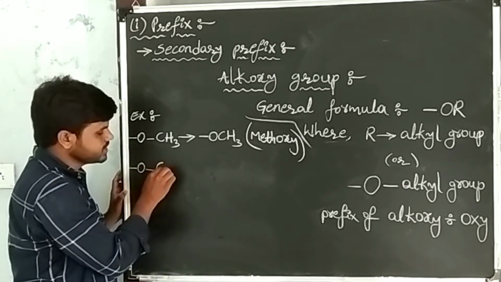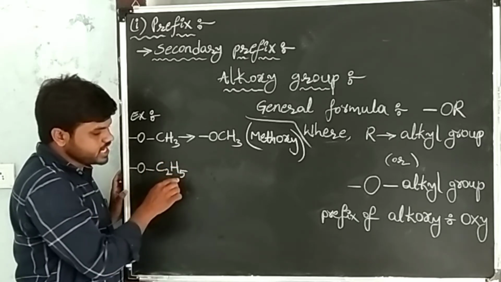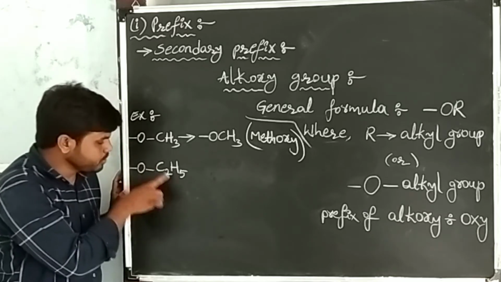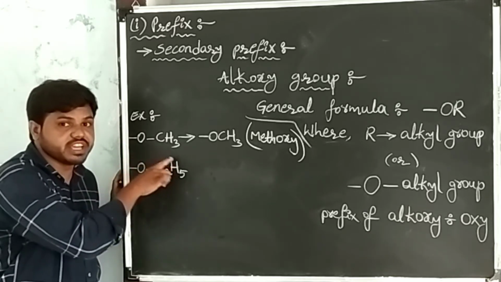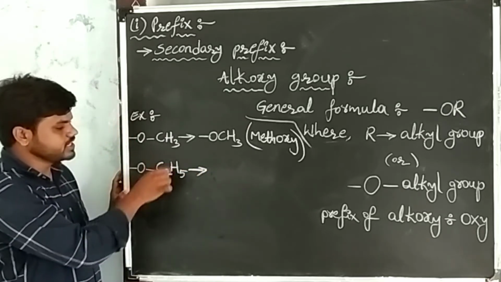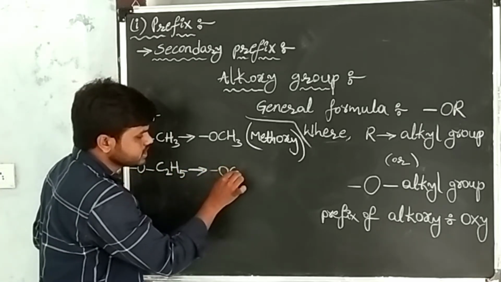Another example, oxygen single bond with the alkyl group. Another alkyl I am taking is C2H5. C2H5 belongs to the alkyl group. When the alkyl group has a single bond with oxygen, we get an alkoxy. We can write this compound as OC2H5.